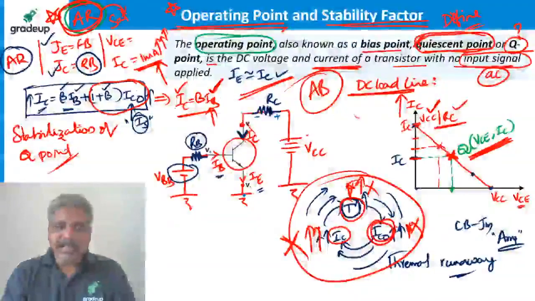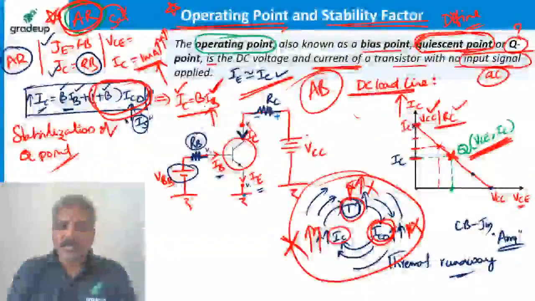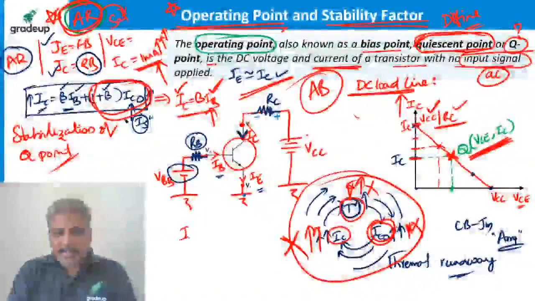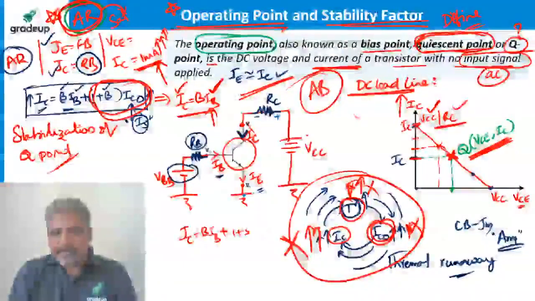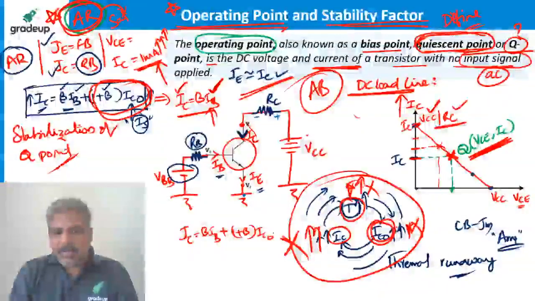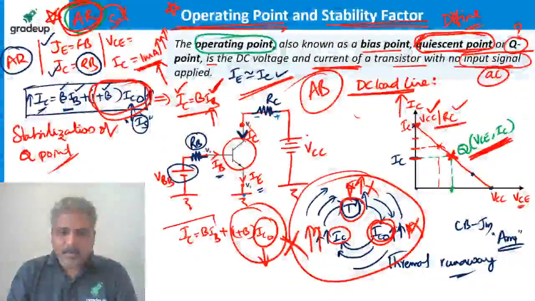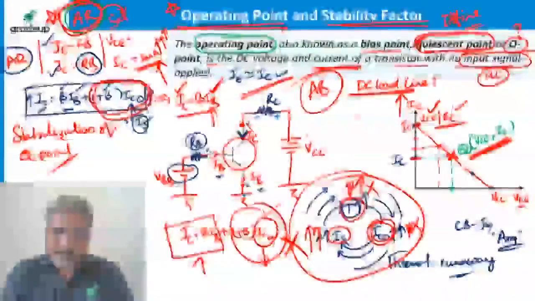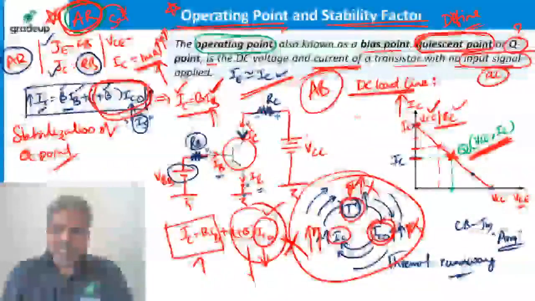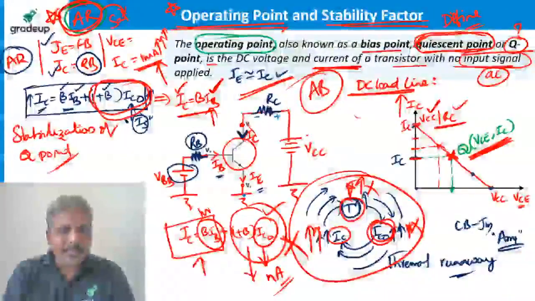But practically, you have to take this leakage current also into account. It is not only this. Always remember, IC is not only beta times IB, but plus 1 plus beta times IC0, where this term is leakage current. Since it is very small, we neglect this term and we write only this. But actually we have to consider this. Why are we neglecting? Because it is very small. We know that it is in the order of nanoamperes, but this is not in nanoamperes, this is in milliamperes.